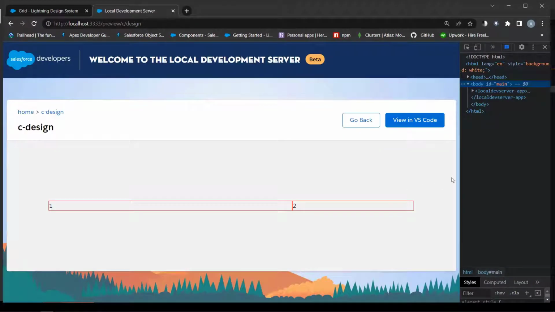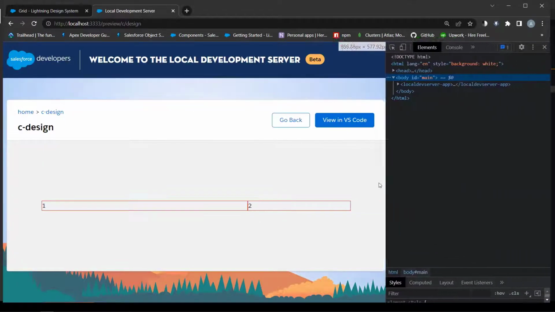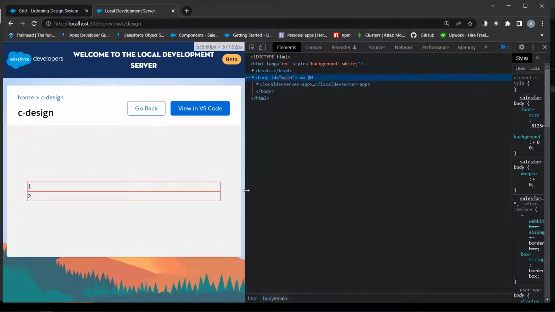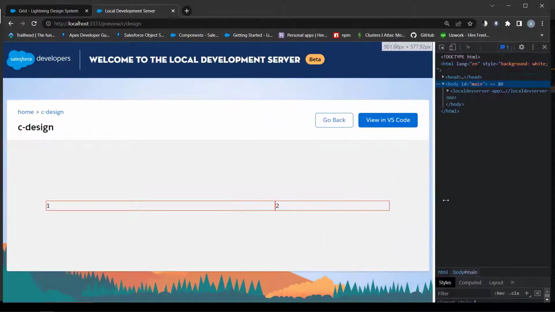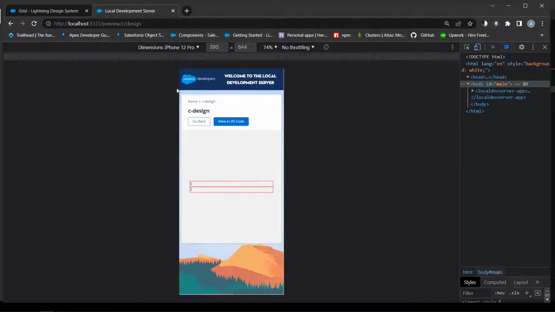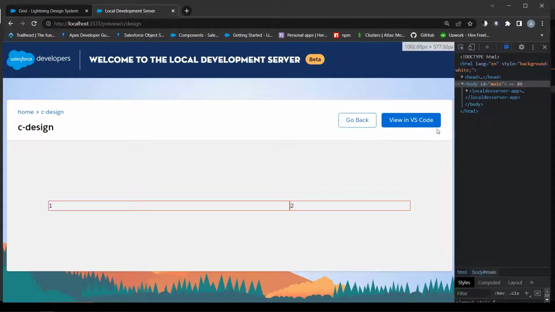So this is a medium size. Let's close DevTools. See, equal width. And on a small screen 1 div in a row. On iPhone 12 in landscape mode it is a medium size, 8 of 12 and 4 of 12.